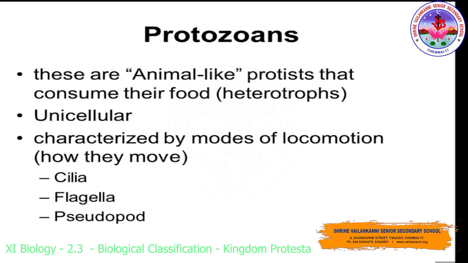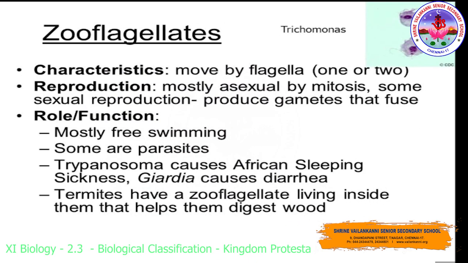It is unicellular. It is characterized by mode of locomotion. So how can they move? With the help of cilia, flagella and pseudopodia. Next one is zooflagellates. The characteristic of zooflagellates is that they move by flagella. There will be one or more flagella present, that is one or two. Reproduction is mostly asexual by mitosis. Some sexual reproduction also occurs, by the produced gametes when they fuse.